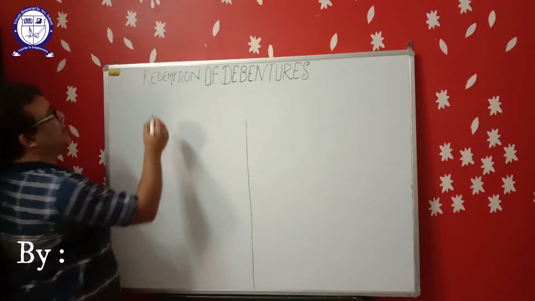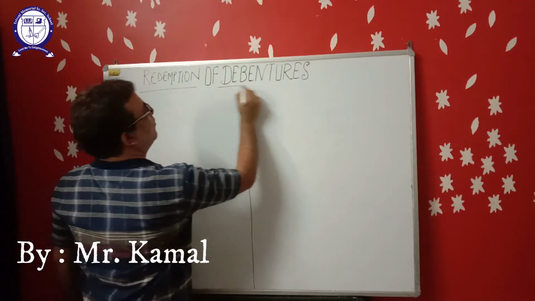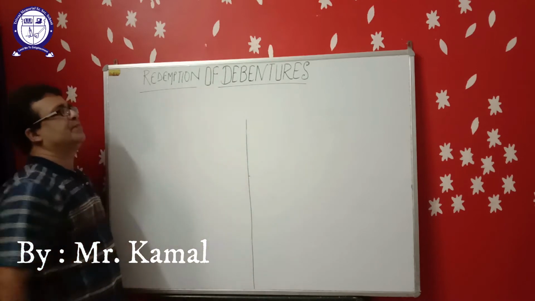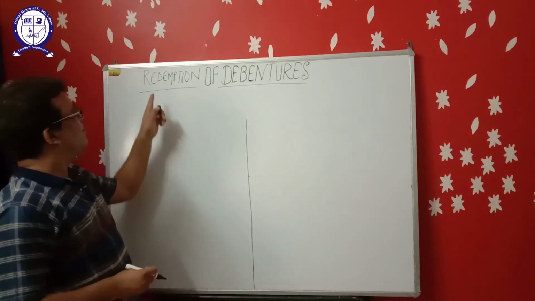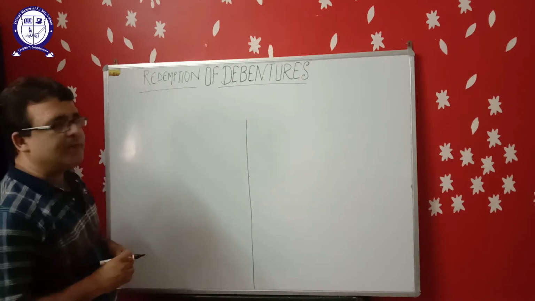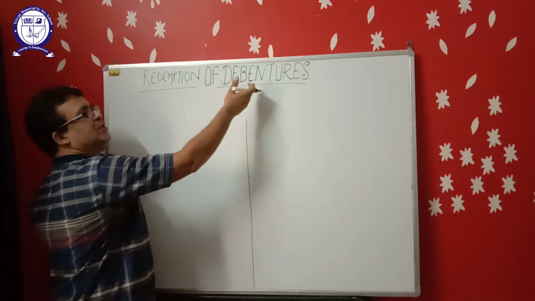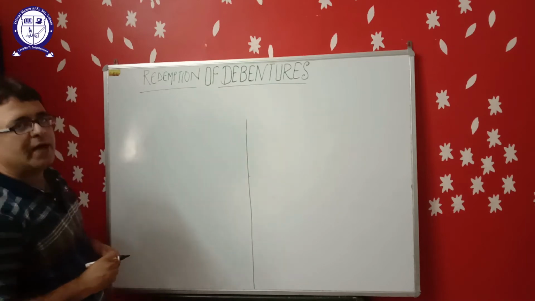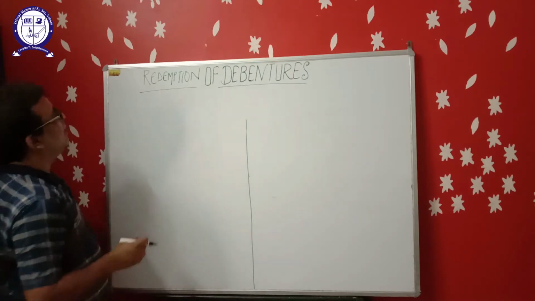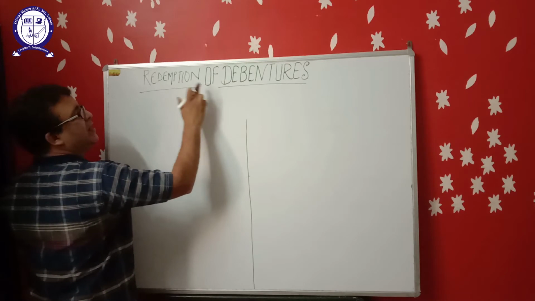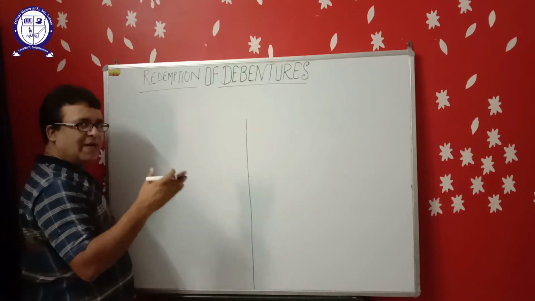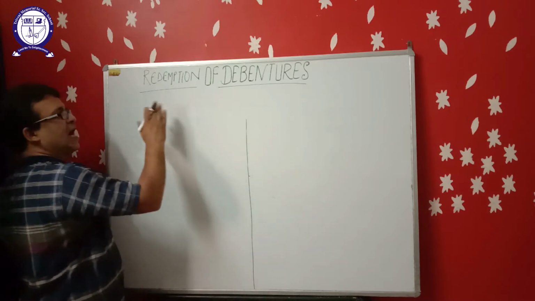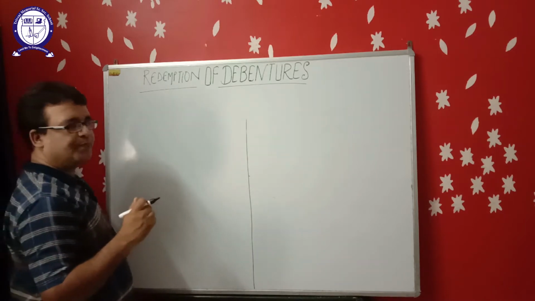Now the next point is redemption of debentures. First of all, what is the meaning of redemption? Redemption means repayment of debentures. Debentures are redeemed at par or at premium. Debentures can't be redeemed at discount.